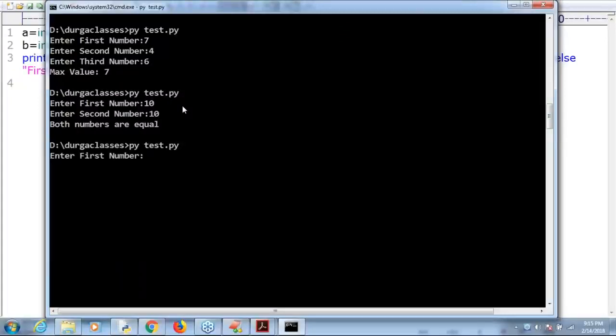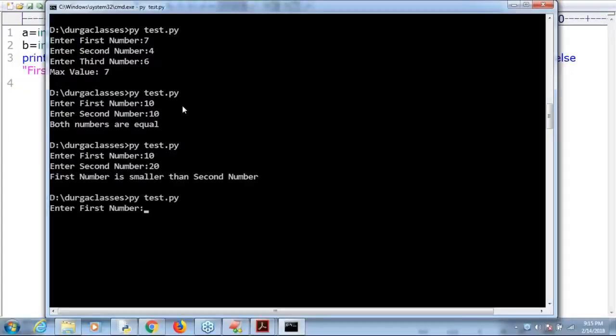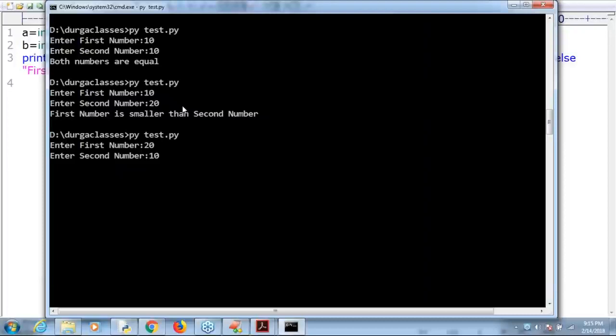If I take the first number as 10 but the second number as 20, what is the answer we are going to get? The first number is smaller than the second number. If I take the first number as 20 and the second number as 10, what is the answer? The first number is greater than the second number.